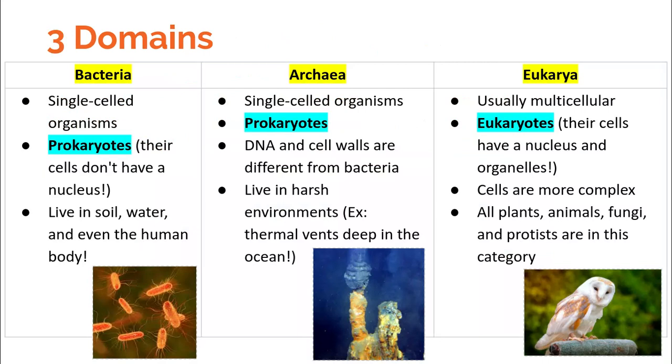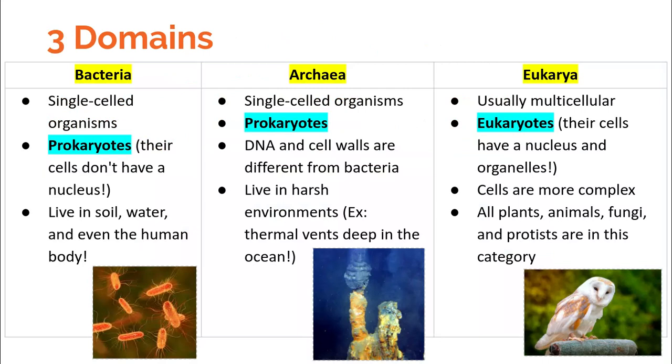Moving on, we have archaea. So archaea are also single-celled organisms, and they're also prokaryotes. So again, no nucleus, no membrane-bound organelles. The DNA and the cell walls, however, in archaea are a little different from bacteria. And those differences allow them to live in very extreme environments. For example, deep in the ocean where there's no light or no oxygen, or it's very hot, like in thermal vents, archaea are able to survive in those very, very harsh environments.